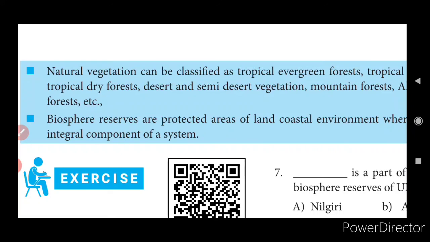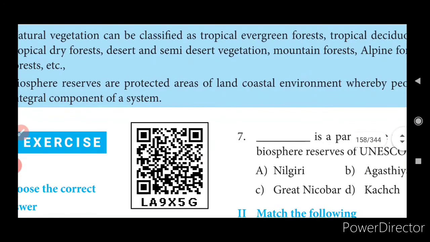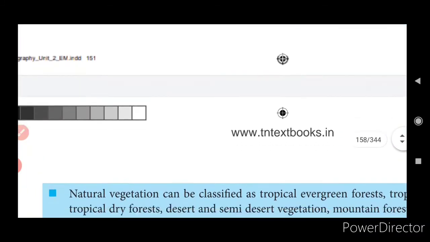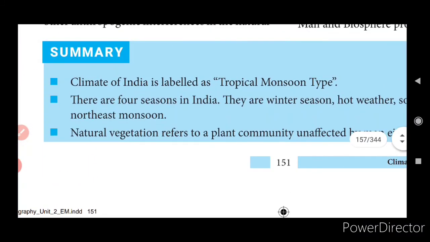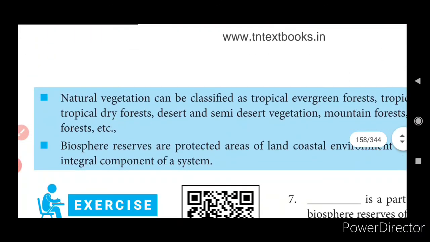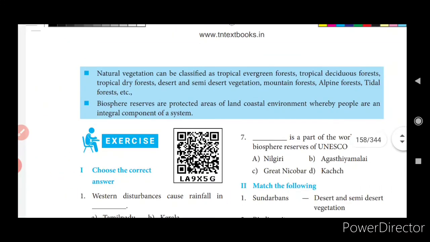Now coming to the last point, biosphere reserves. These are protected areas of land and coastal environment whereby people are an integral component of the system. So under this lesson you can cover all this summary, and it is very much easier to understand. With the names itself you can understand what the seasons are, what the vegetation, plant community, natural vegetation and biosphere reserves are. Okay, with this I conclude the lesson.